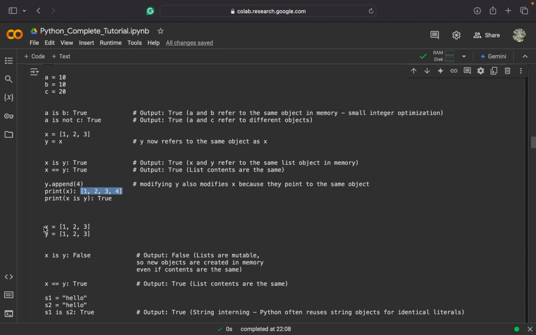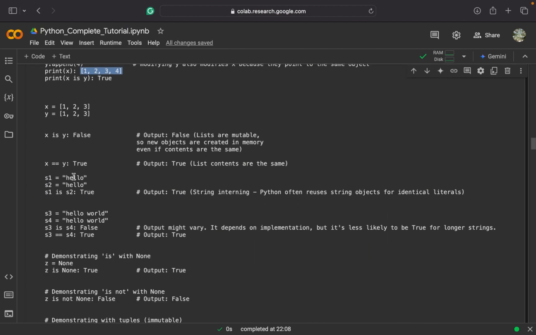Then I took two variables X and Y and assigned them the same list separately, and then it will not consider it as the same object. And it will return false if I check X is Y. But if I check X equals Y, it will return true because the contents are the same.